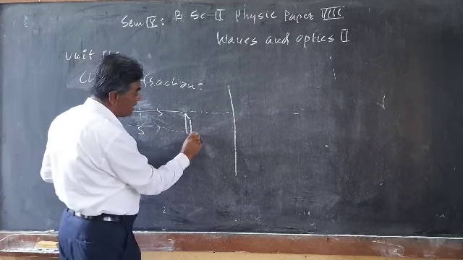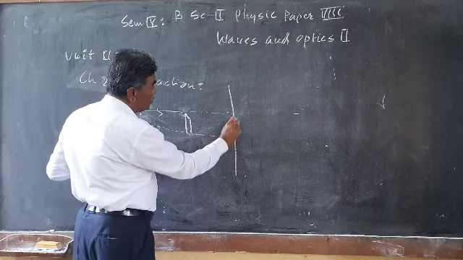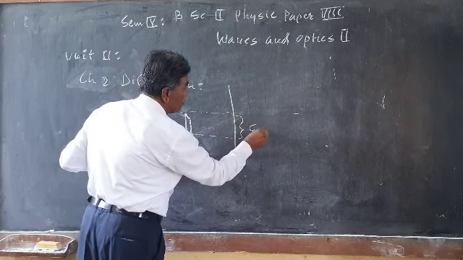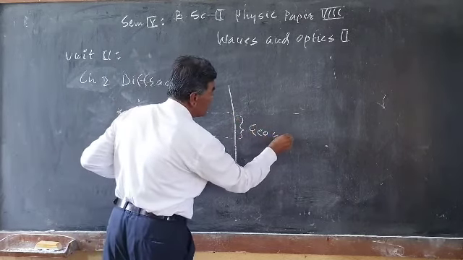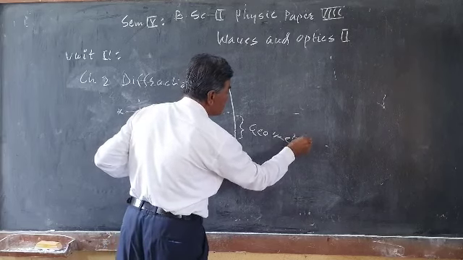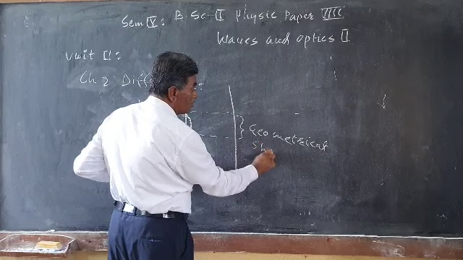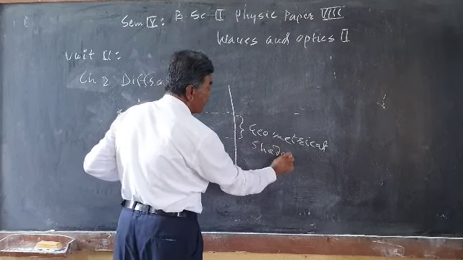What we expect is the geometrical shadow of the obstacle on the screen.